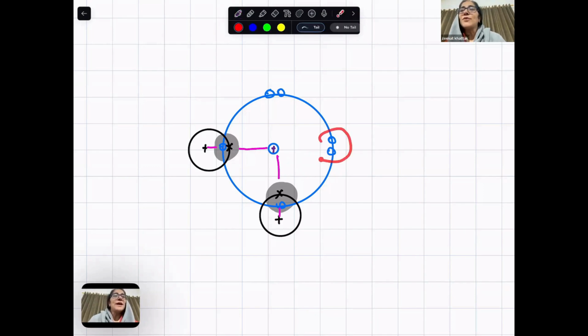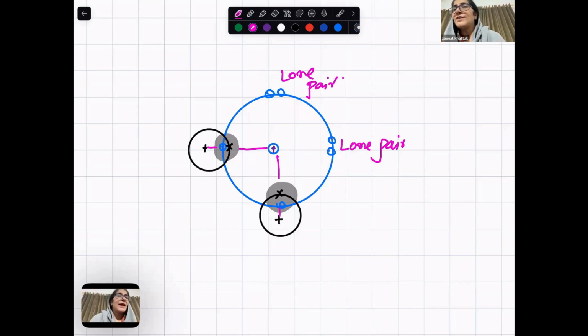But this pair, which is not bonded, is called a lone pair. And this is called a bond pair, a shared pair.